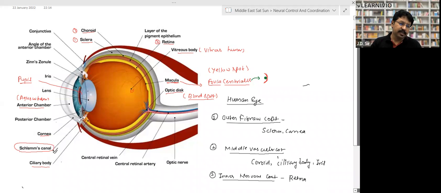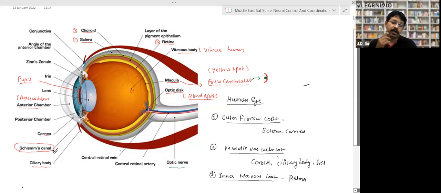Behind this iris there is a structure called lens, which is biconvex, and it remains suspended with some ligamentous structures. These are called ciliary body, the muscular structure. And from the optic disc, the optic nerve originates and takes the information to the brain. So this is basically the structure of our human eye.